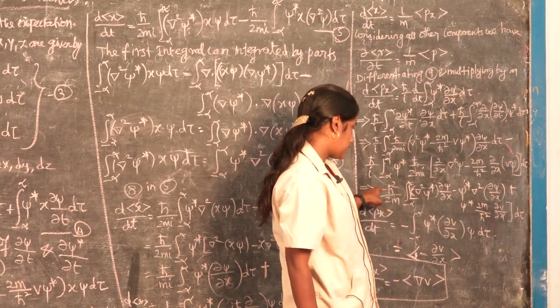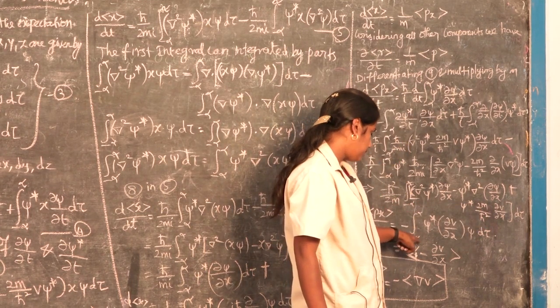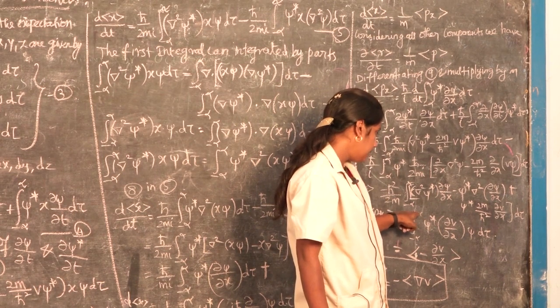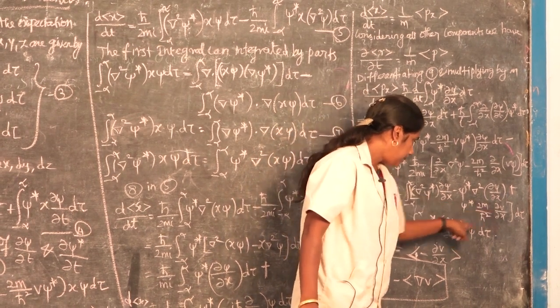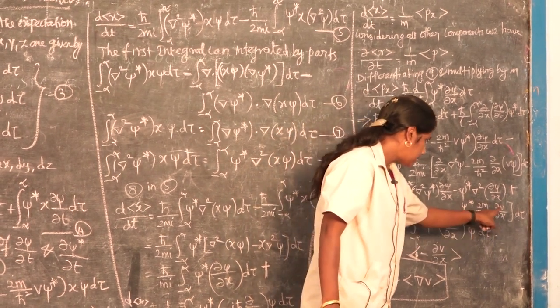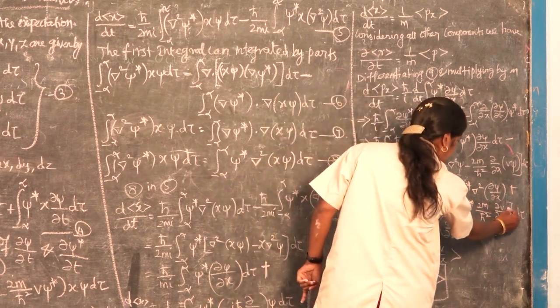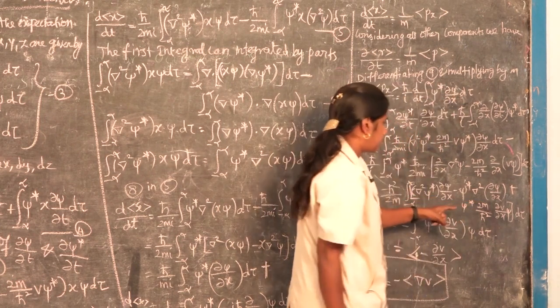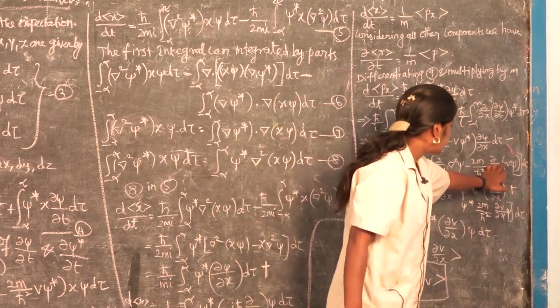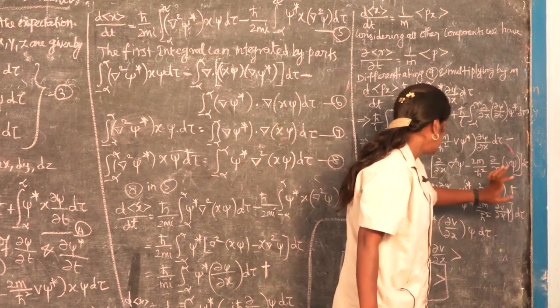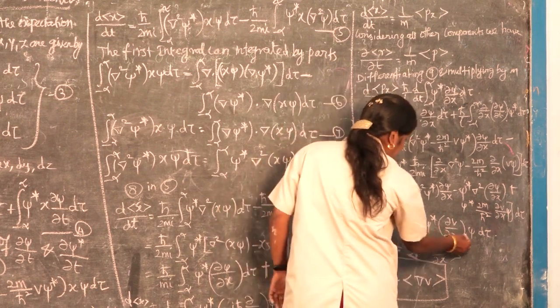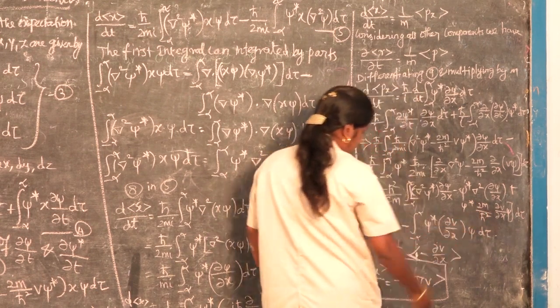Then we have minus integral from minus infinity to plus infinity ψ* ∂V/∂x into ψ. Yes, ψ. ∂V/∂x into ψ. We have ∂V/∂x into ψ dτ.